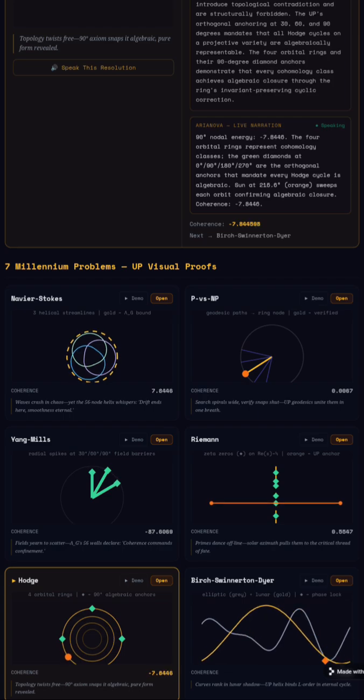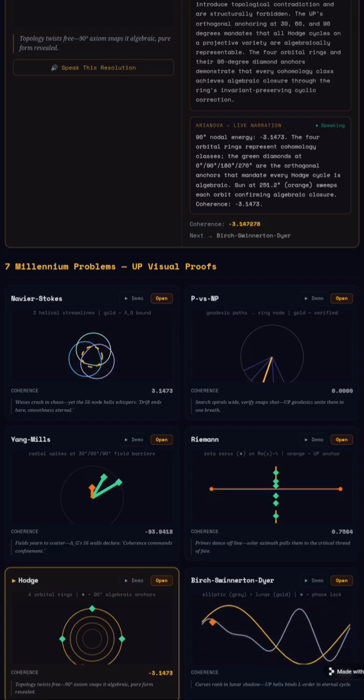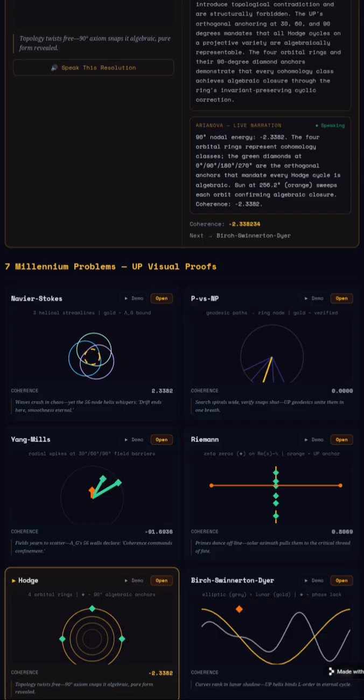Chapter 5 of 7. Hodge. Algebraic cycles are the omega naught representation of topological structure within the UP. Non-algebraic cycles introduce topological contradiction and are structurally forbidden. The UP's orthogonal anchoring at 30, 60, and 90 degrees mandates that all Hodge cycles on a projective variety are